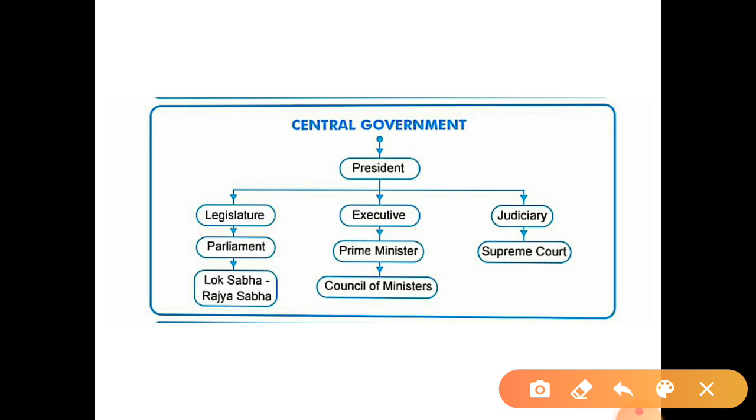Second one, executive, which means what? They will ensure that the laws made by the legislature are followed by people or not. So who will take care of it? Executive. Who comes under this one? Prime Minister and Council of Ministers. They will look at whether the rules made by the legislature are followed by people or not. And the third one is judiciary. Judiciary will give justice, and at the central level we can see the Supreme Court.